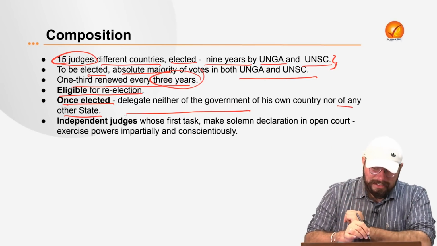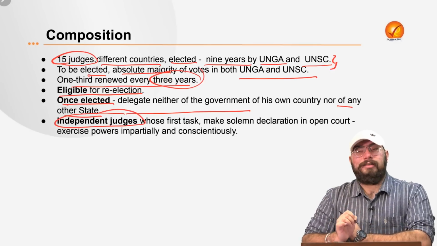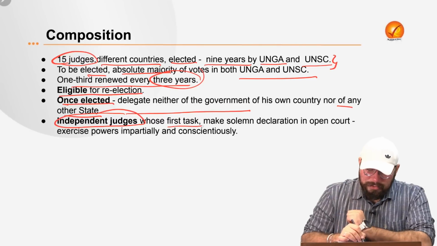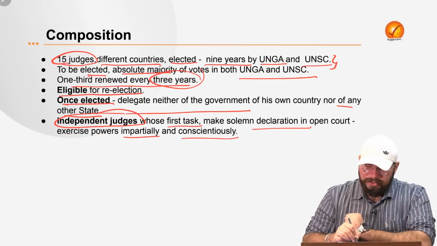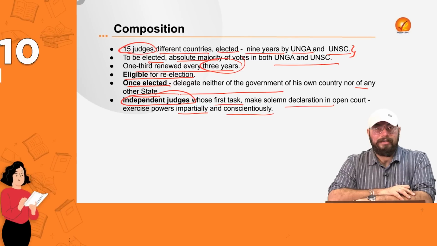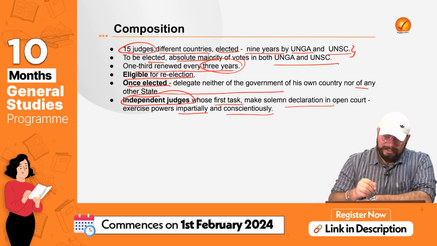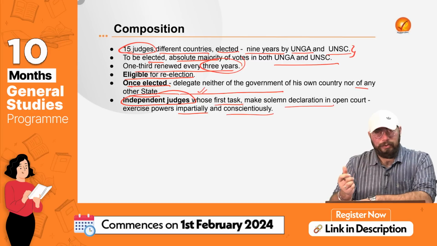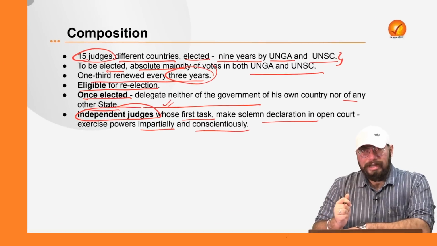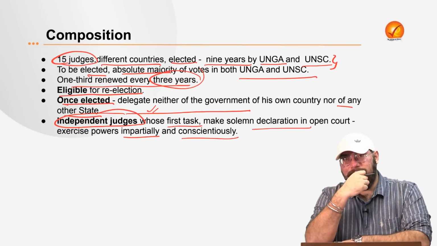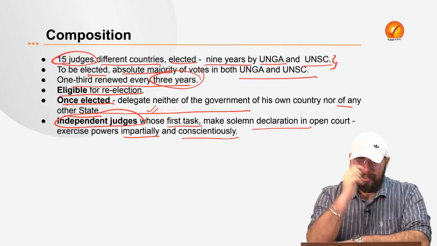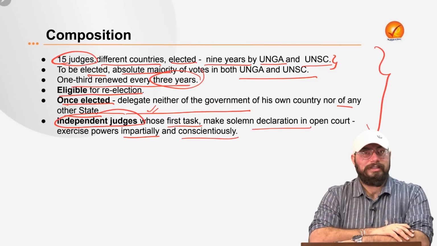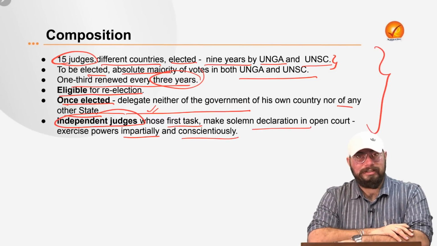And if they are not the delegates, they are independent judges altogether. So they are the independent judges whose first task is to make a solemn declaration in the open court and exercise their powers impartially and conscientiously, right? So this is very important for us to understand that they are independent judges in nature and they need to exercise the power impartially and keeping their conscience in mind. So the power should be exercised in a prudent manner, in a truthful manner. That is what the ICJ statute also says. So I hope the International Court of Justice is very clear to you.